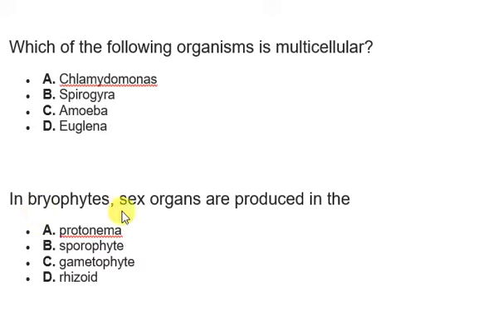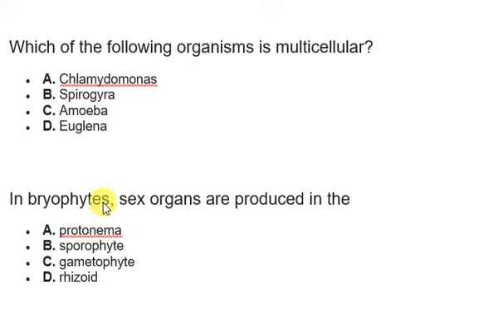In bryophytes, sex organs are produced in the dash. First, you need to know that in bryophytes, the male sex organ is called the antheridium, whereas the female one is called the archegonium. Do you understand? The antheridium is similar to sperm in men, whereas the archegonium is like the egg in females.